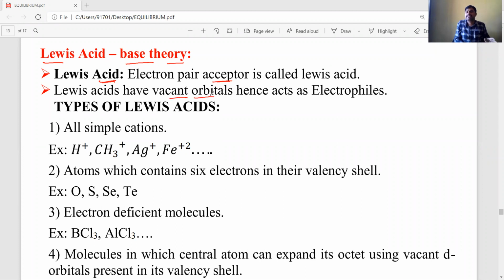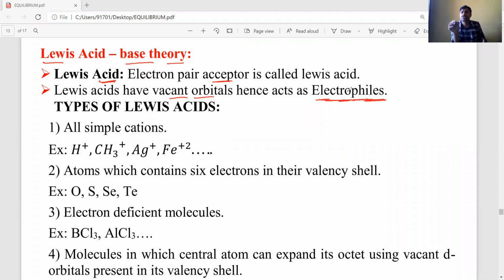That's why Lewis acids have vacant orbitals. Since vacant orbitals are present, Lewis acids act as electrophiles.